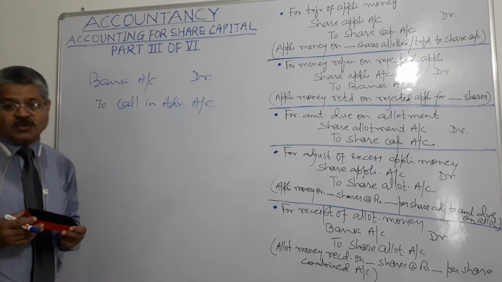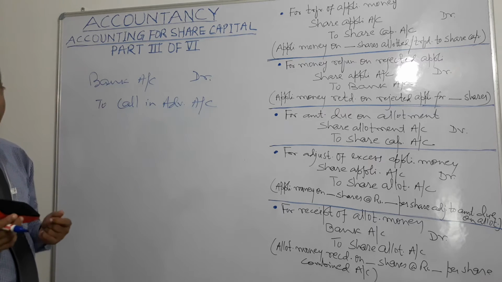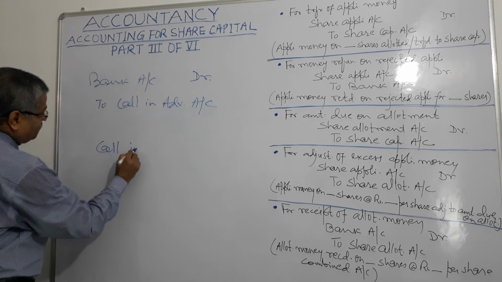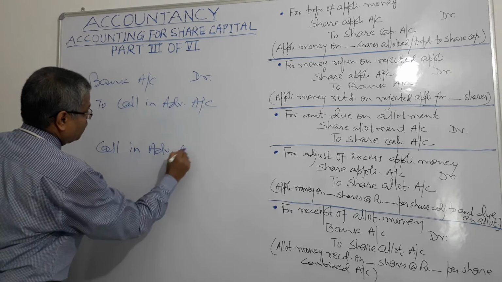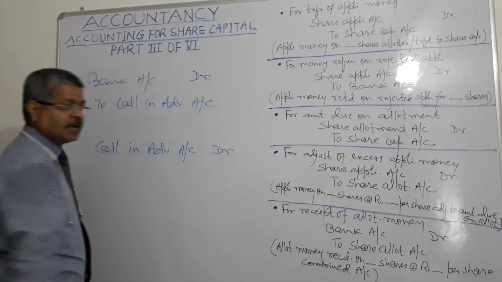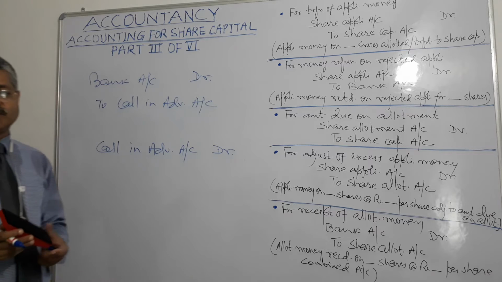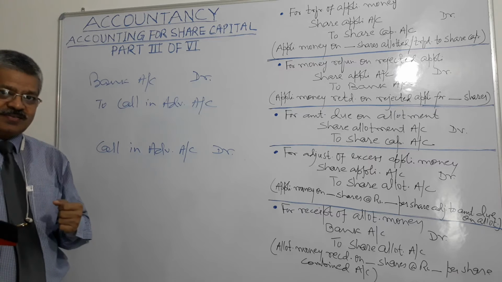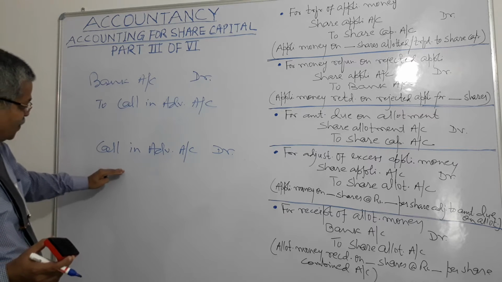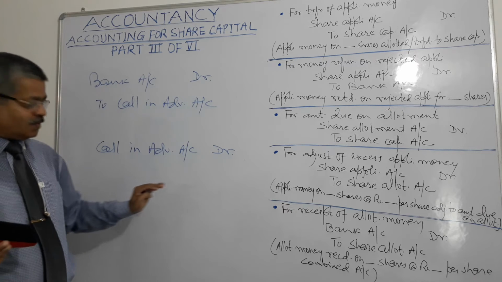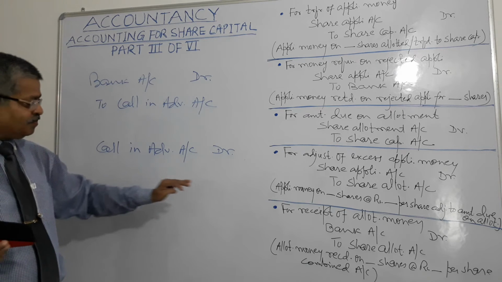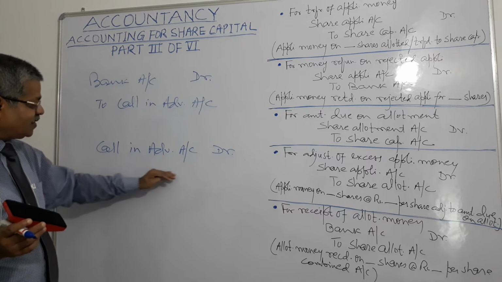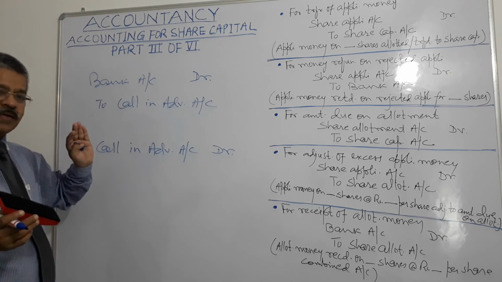On due date of the calls, amount of calls in advance will be adjusted as call in advance account debit, and what will be credited? To particular call account. Suppose it is first call, so call first account will be credited. If it is only one call, so first and final call account will be credited.